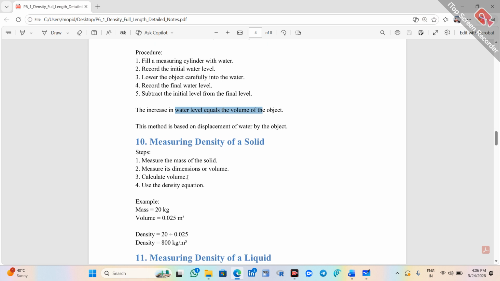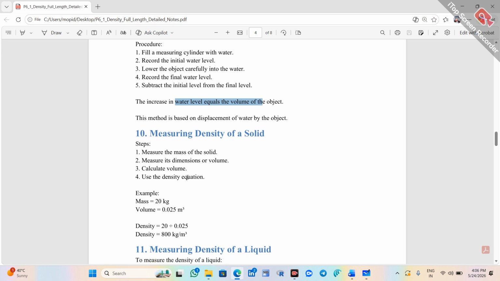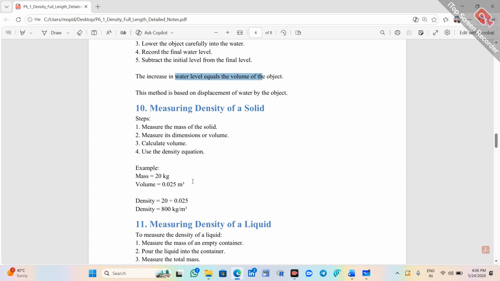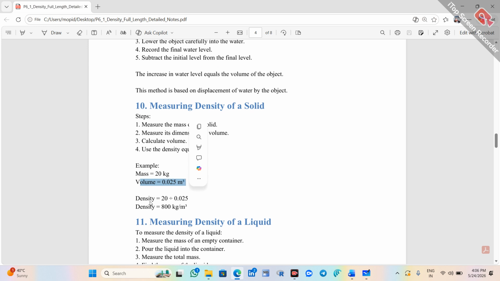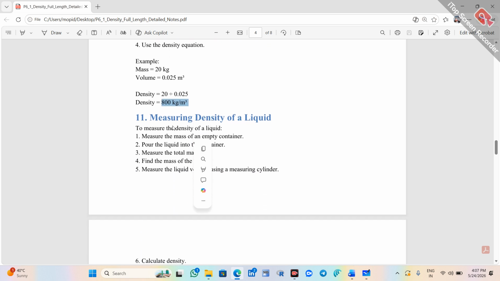Next, we can take this volume and we can find the mass and density. Measuring density of a solid. See here, measure the mass of the solid and measure its dimensions or volume, and then calculate volume. Use the density equation. Mass is 20 kg, volume is 0.025 meter cubed. So I need to find the density. Density equals mass divided by volume. So 20 over 0.025, we will get 800 kg per meter cubed. Like that we need to do.